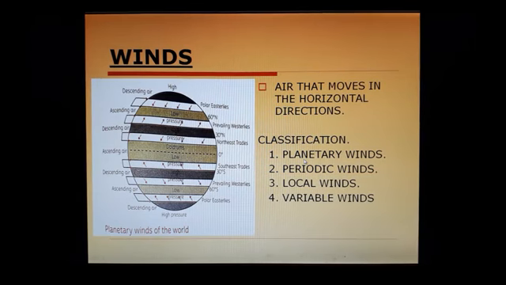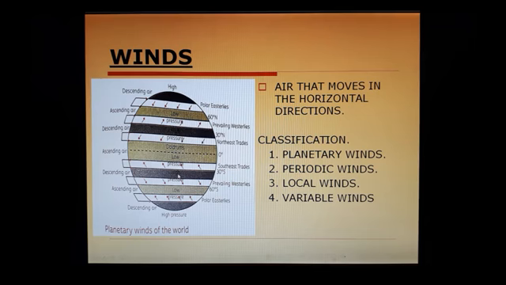We are coming to the winds. Okay, air that moves in the horizontal direction is called wind. The four kinds of winds are: planetary winds, periodic winds, local winds and variable winds. Okay, we can go a little bit. This is the equator. The winds are moving towards the equator over here in that area, northeast trades कहते हैं हम इसको, इधर prevailing westerlies.